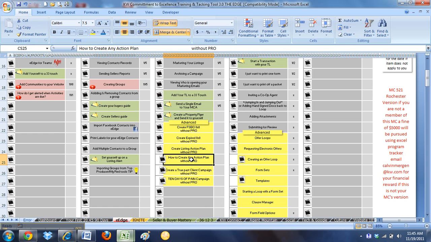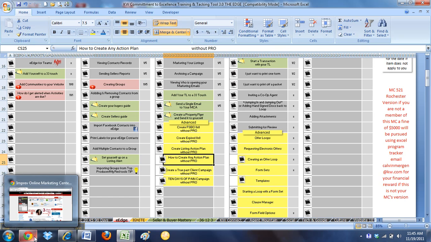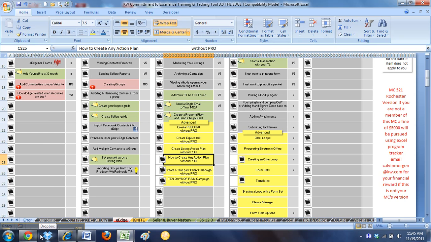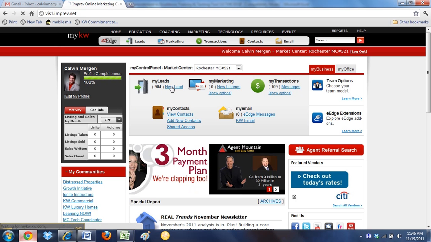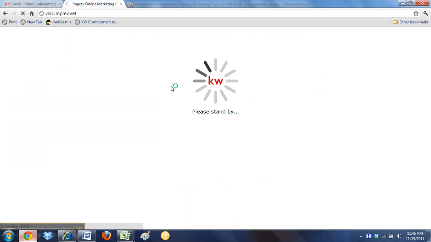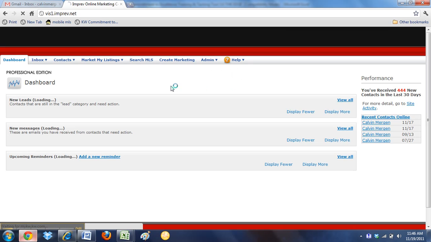Different types of action plans that you could have is follow up with certain people that you need to talk to. You can create an action plan for that. So to create any action plan without having Pro, this is how you start. I'm not going to create one, I'm just going to show you how to start it, and then you'd put in the content for that. So we go here to My KW, and then we click on New Lead, which will bring you to the dashboard, which allows you to then go into Create Marketing.